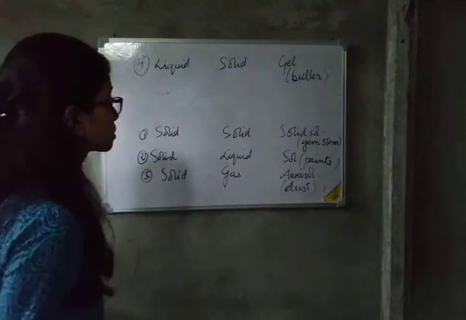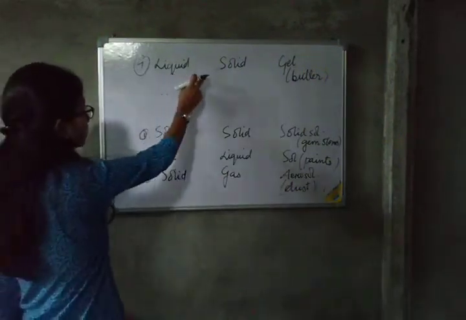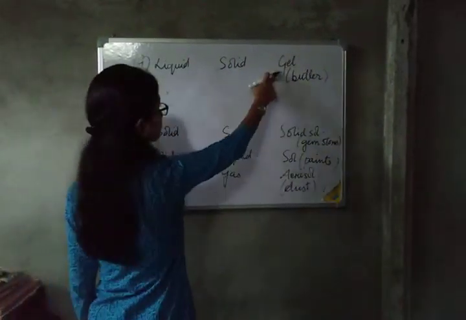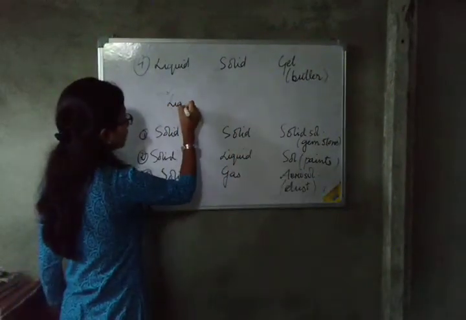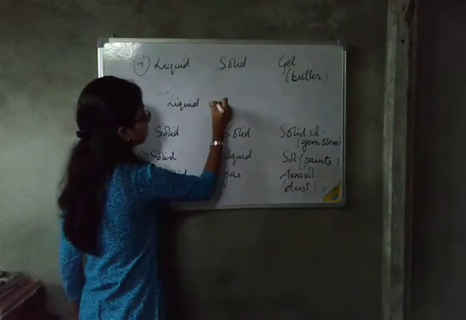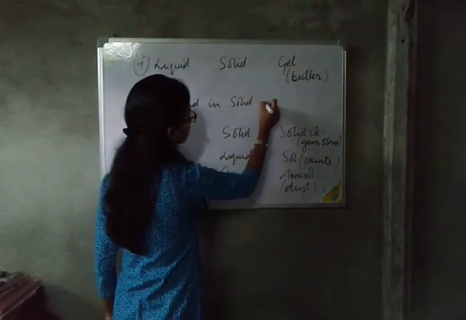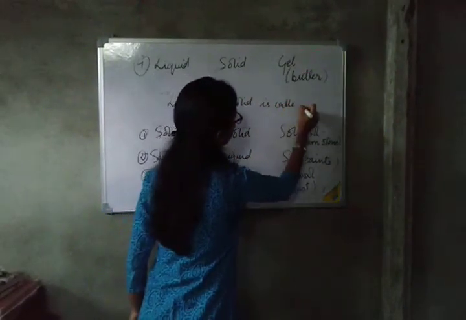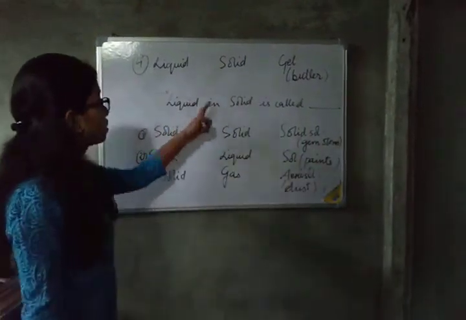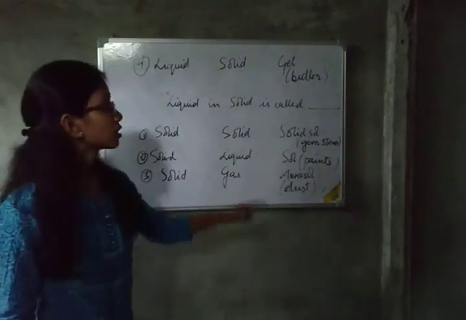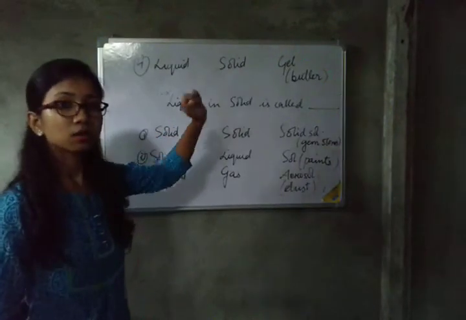You can find other things in your book also. In the exam the question comes in this way: liquid in solid is called dash. The answer will be gel.